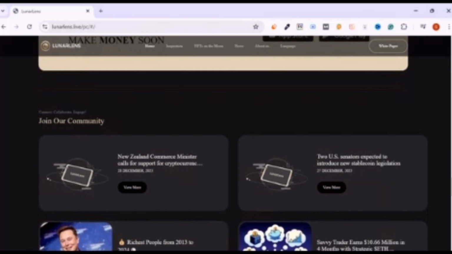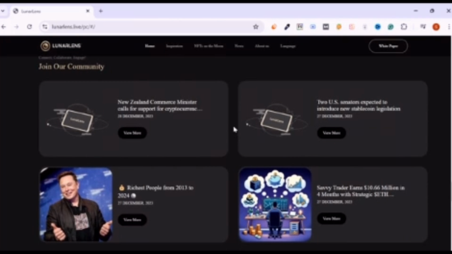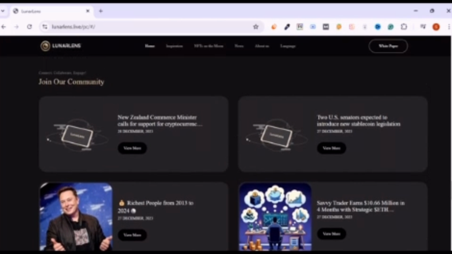Referral rewards. Invite your friends by your invitation link. Copy your invitation link and invite your friends to join the Lunar Lens app. You will get rewards on your friends joining.